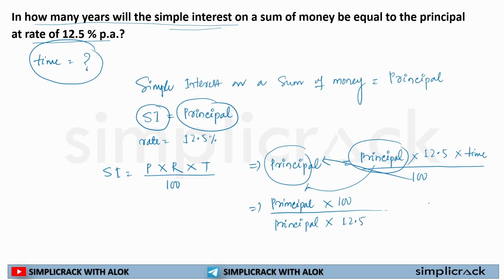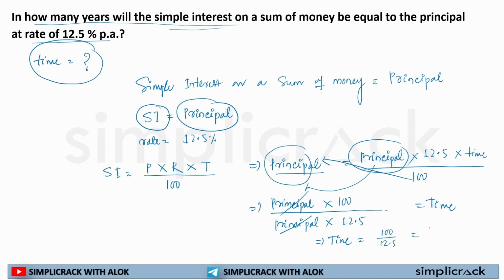I hope you are understanding this. Time is equal to principal multiplied by 100 divided by principal into 12.5. Now principal will cross out each other. So now what is left is time is equal to 100 by 12.5.